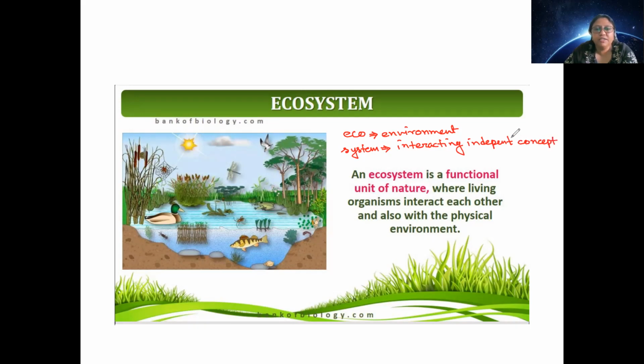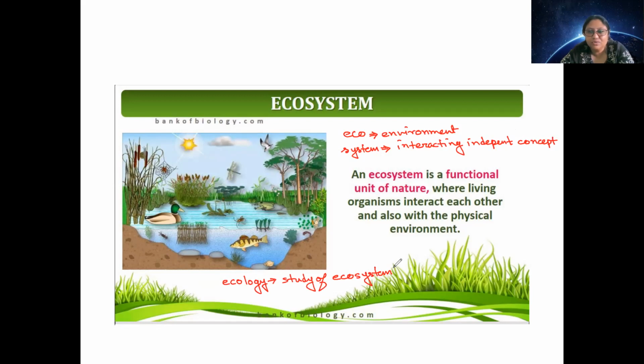So if anyone is studying ecosystem, we call it ecology. So ecology means study of ecosystem. By this time, almost we reached the last unit of grade 12.